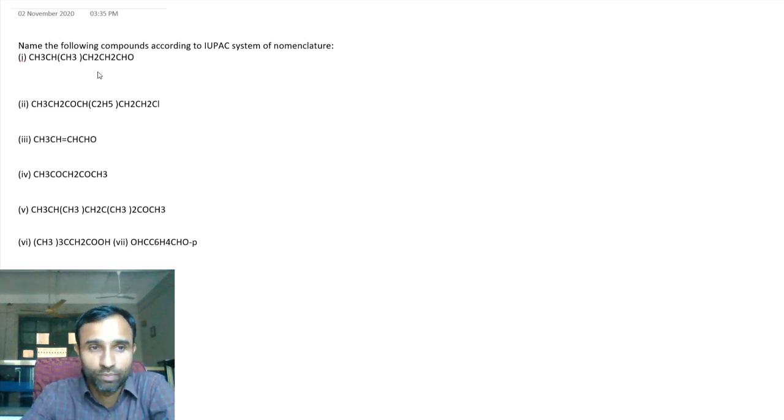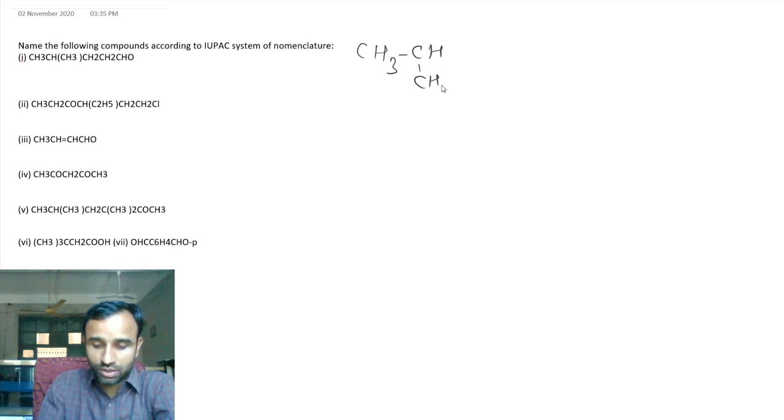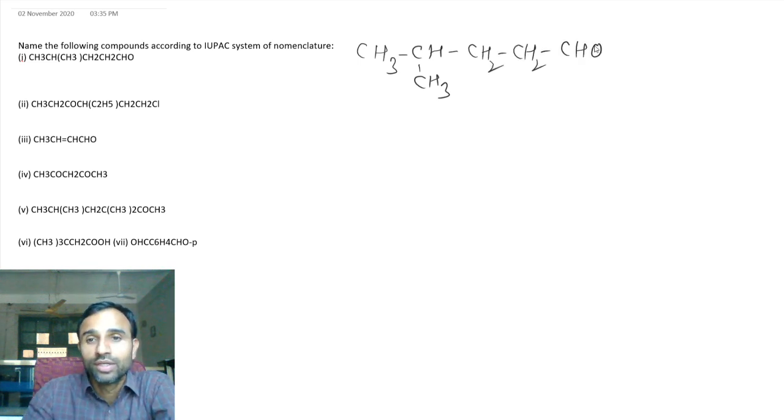So now first what we do, we write like this: CH3, CH, CH3, CH2, CH2, CHO. Right? So now see, CHO should get number 1 because it is the principal functional group. Number 1, 2, 3, 4 and 5.